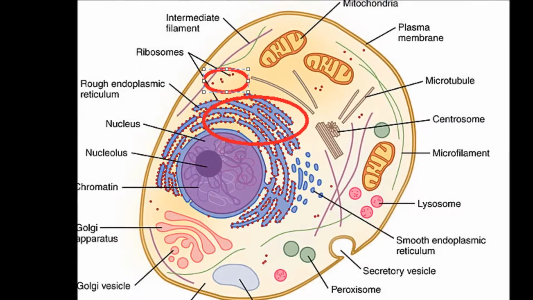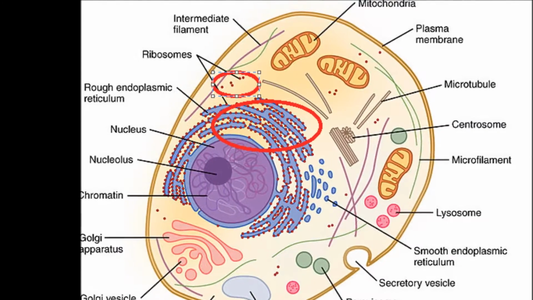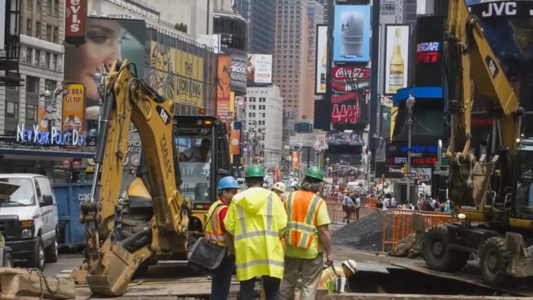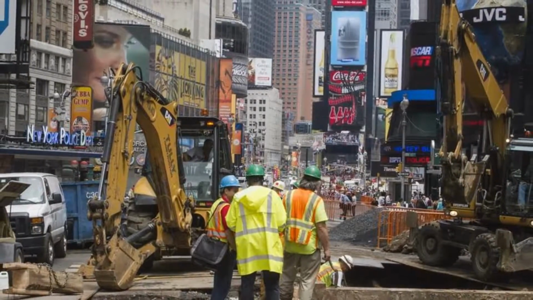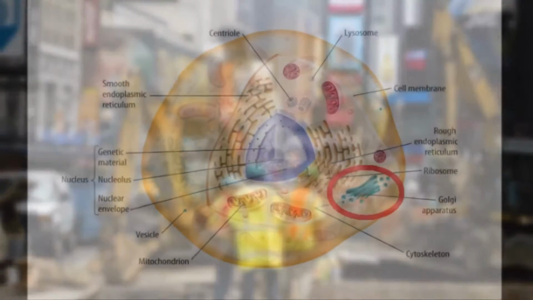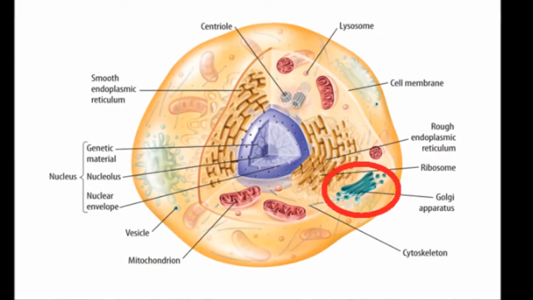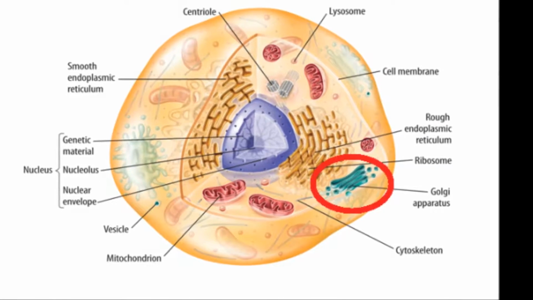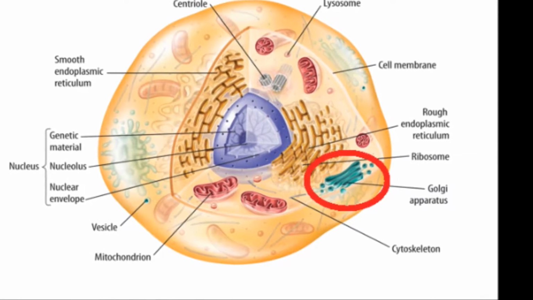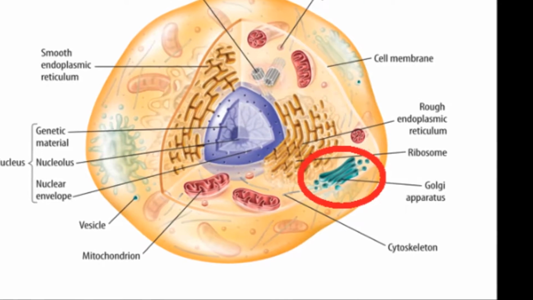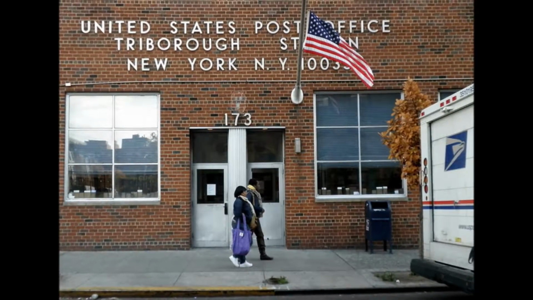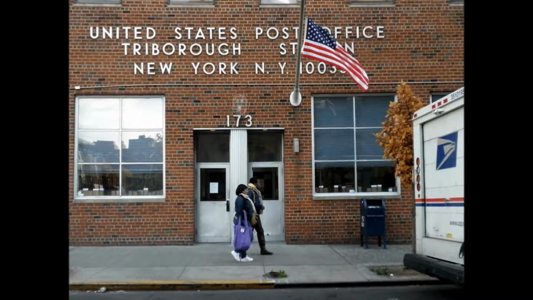Here we have the ribosomes. Ribosomes in an animal cell help make protein in the cytoplasm and rough ER. Ribosomes in New York City would be the construction workers that are always working on the streets since they help fix roads, sidewalks, etc. Here we have the Golgi. The Golgi collects, sorts, packages, and distributes materials such as proteins and lipids as they move to their final destination in or out of the cell. In New York City, the Golgi is the postal office, since they are in charge of sorting and distributing mail and packages.